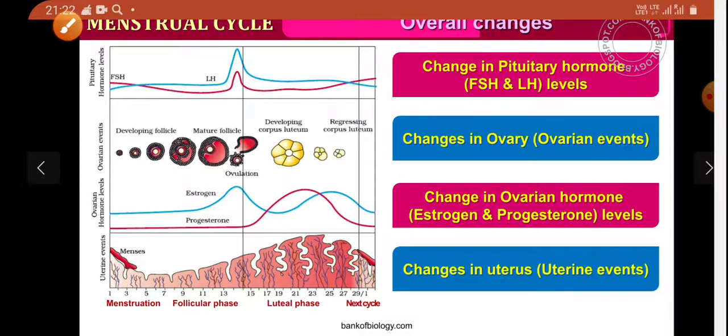Change in ovarian events. Change in ovarian hormones, estrogen and progesterone level. Change in uterine events.